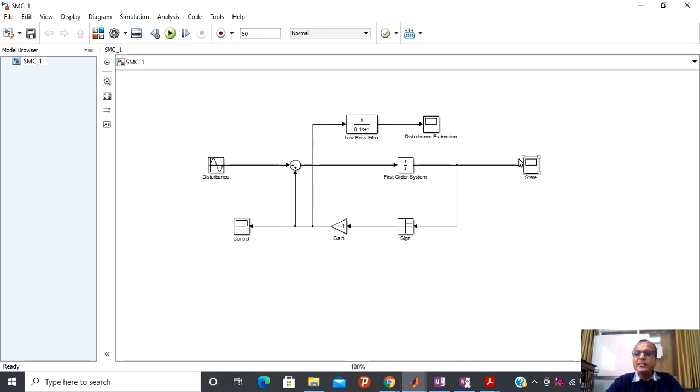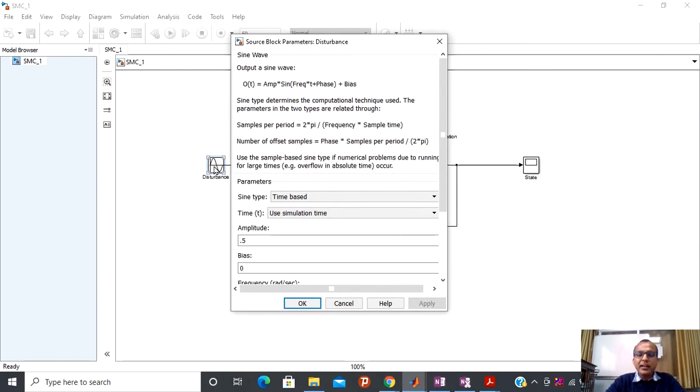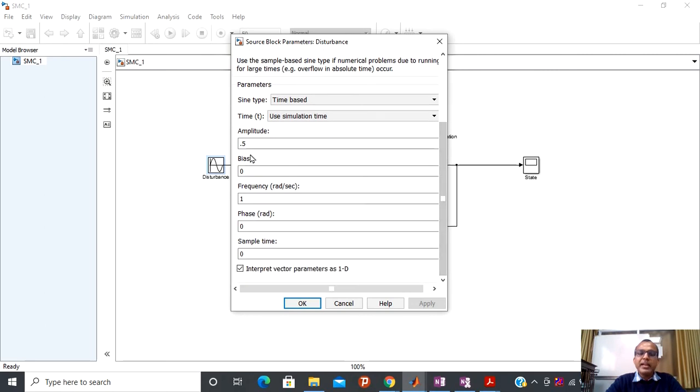In order to visualize the vt behavior, I have put this scope, and this is the disturbance. I am assuming that this disturbance is sinusoidal, and if you see this block, the disturbance is amplitude multiplied by sine of frequency multiplied by t, plus phase, plus bias. If you look at this block carefully, you can tune the amplitude, bias, frequency, phase, or sampling time.